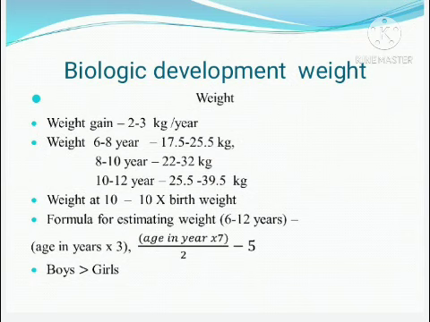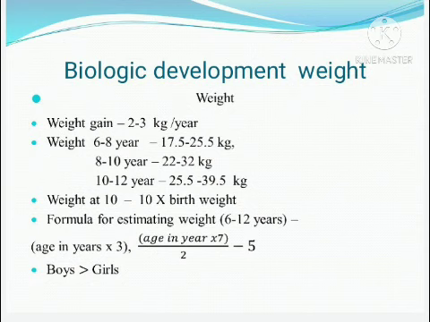And there is one more formula to estimate: age in years into 7 divided by 2, minus 5. So identify age in years into 7 divided by 2 first and then minus 5. It will be almost equal to age in years into 3, but you may not get the exact weight. 1 or 2 kg may be different, as we can suspect changes from one child to another.